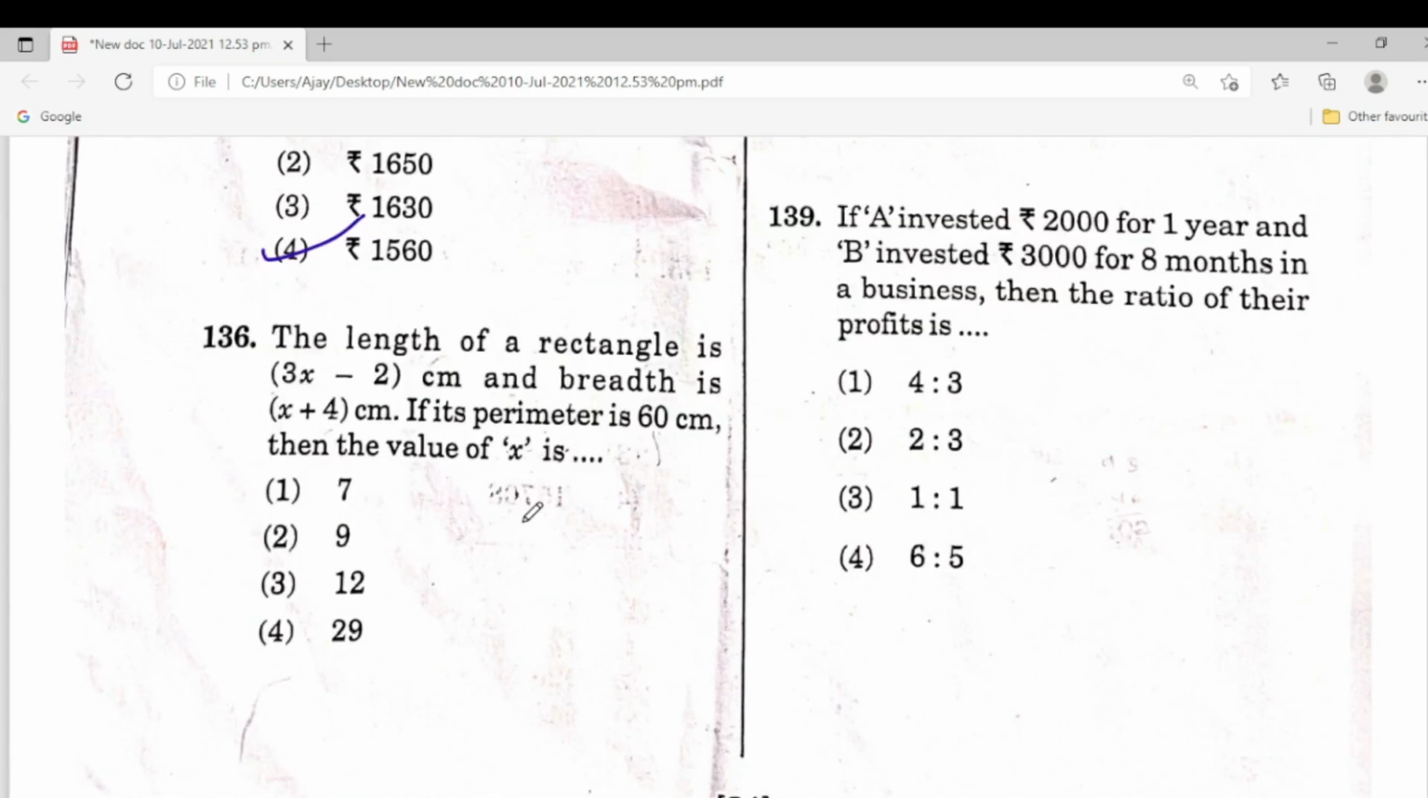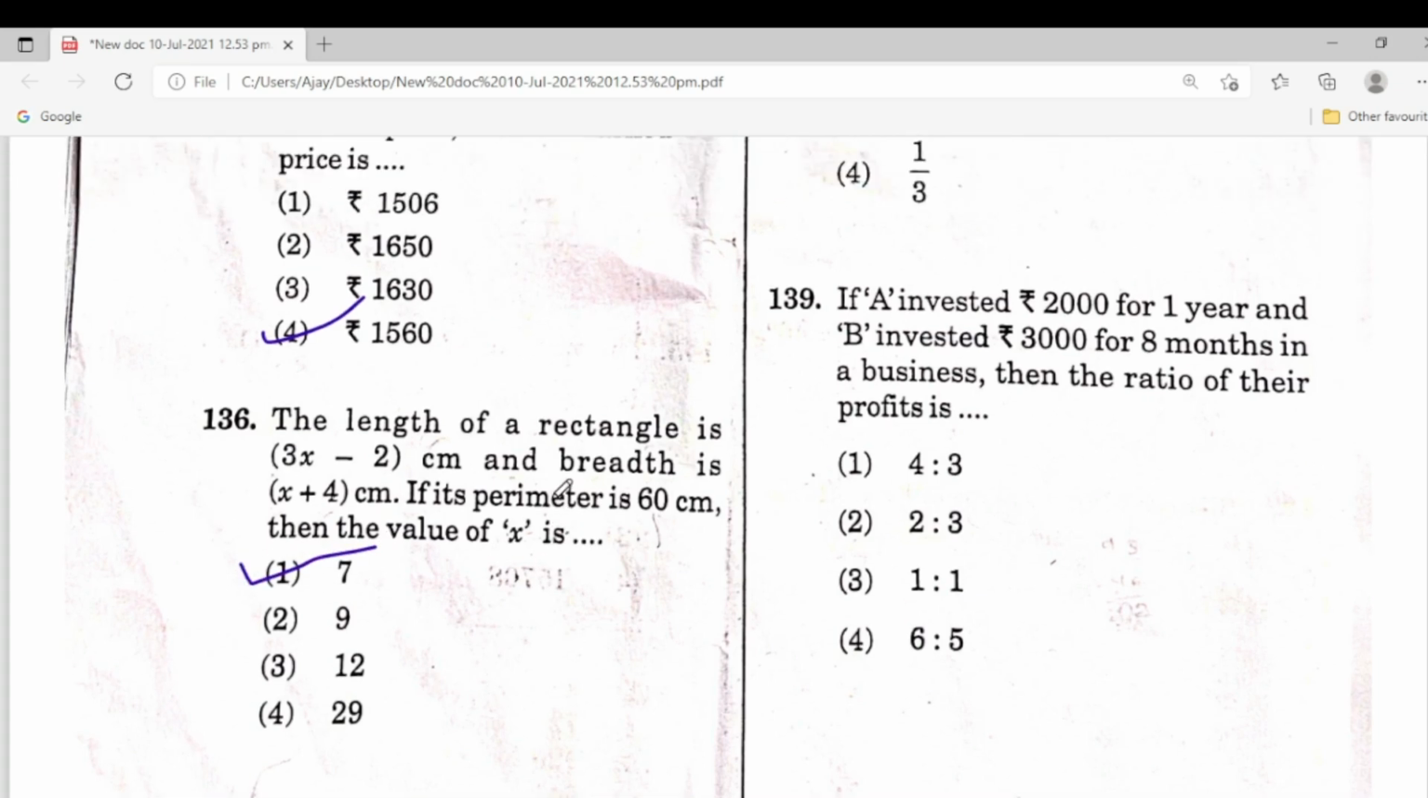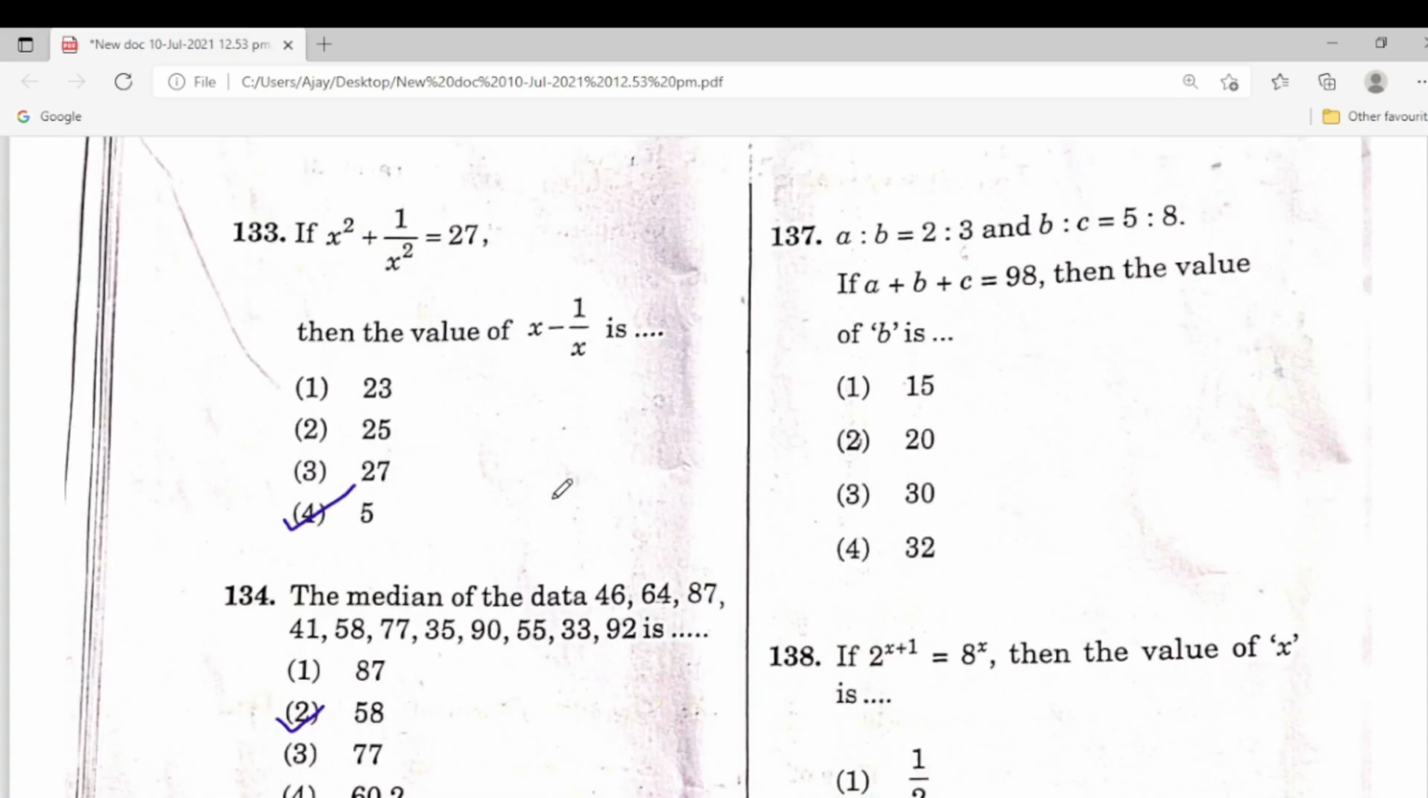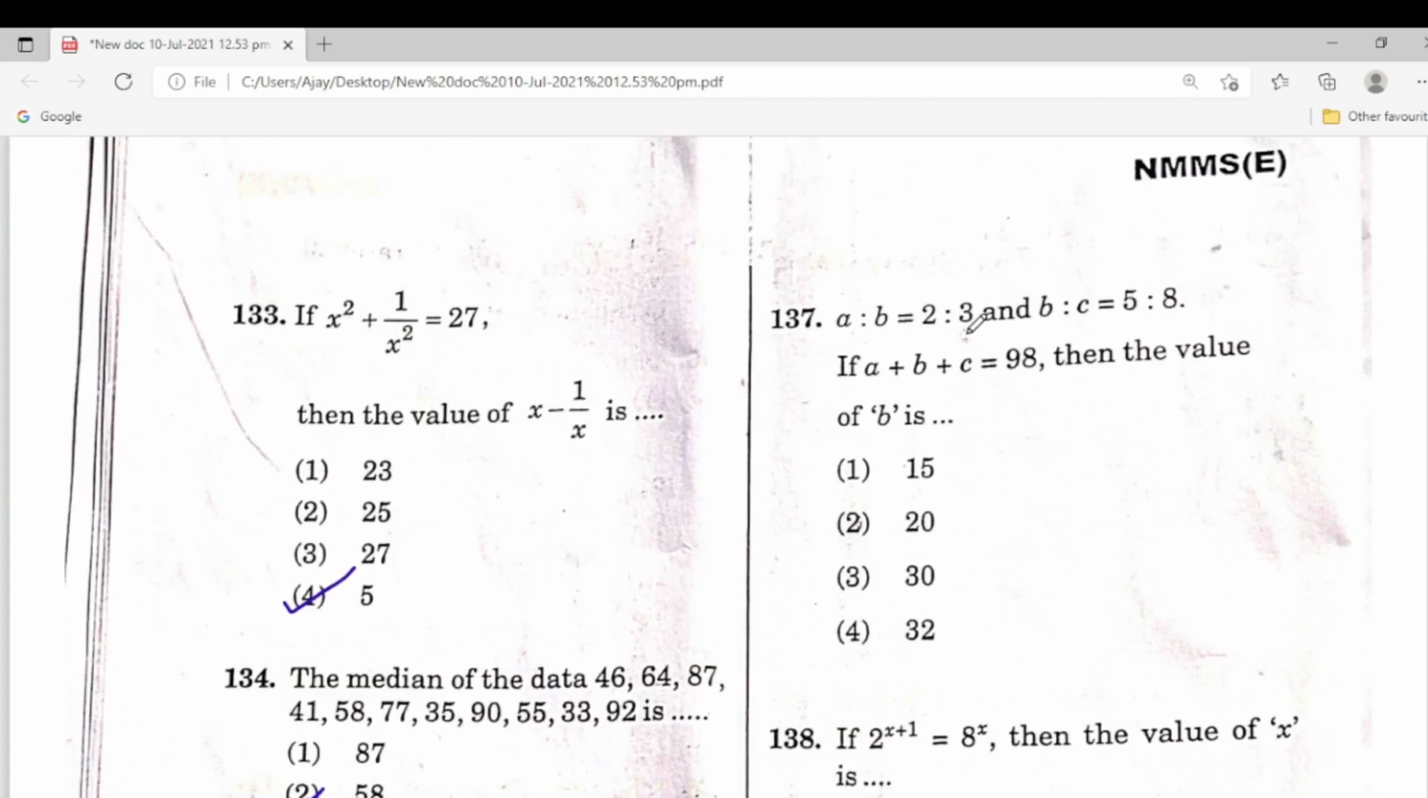The length of a rectangle is 3x minus 2 centimeter. Breadth is x plus 4. If its perimeter is 60, then the value of x? So perimeter is equal to 2 into L plus B. So substitute these values in the perimeter formula, you can get the answer. So this is the answer. Next one, 137. A is to B is equal to 2 is to 3, B is to C is equal to 5 is to 8, A plus B plus C is equal to 98, then the value of B is? So 137, this third one is the right answer.